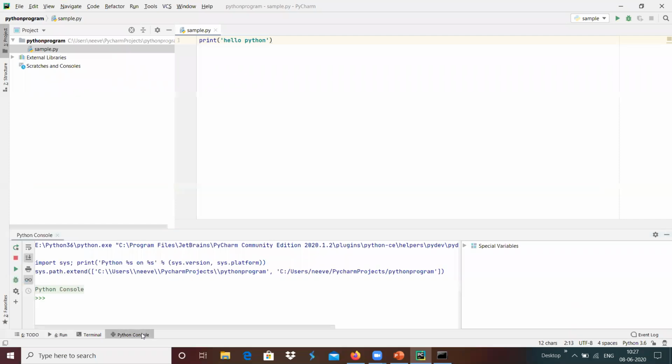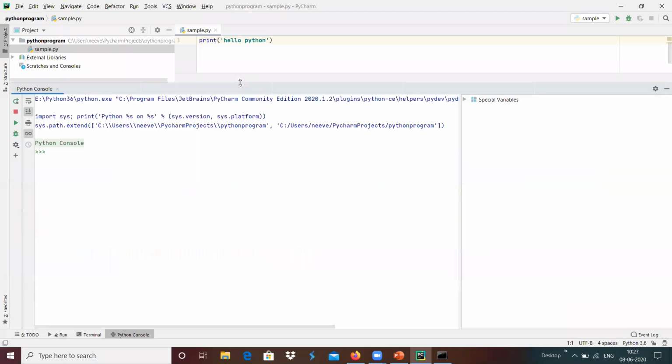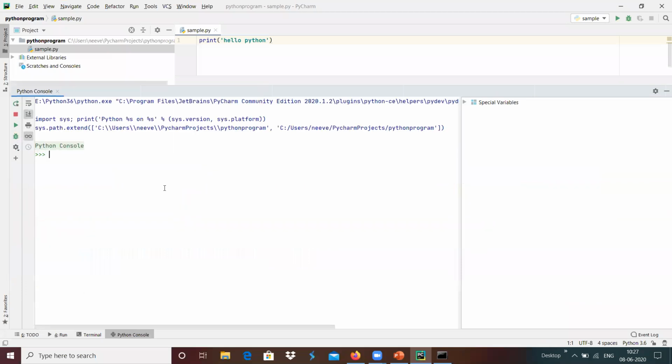I'm going to open the Python console inside the PyCharm. Can all of you see the console clearly?